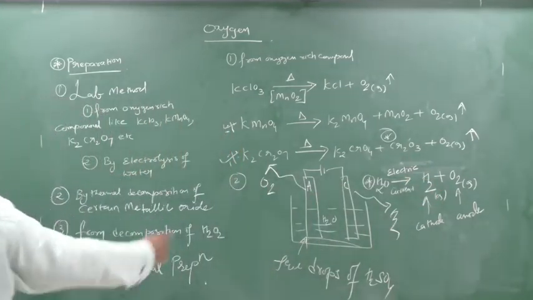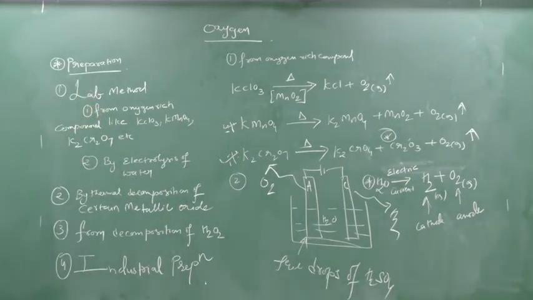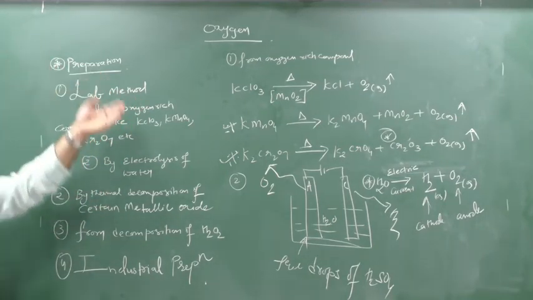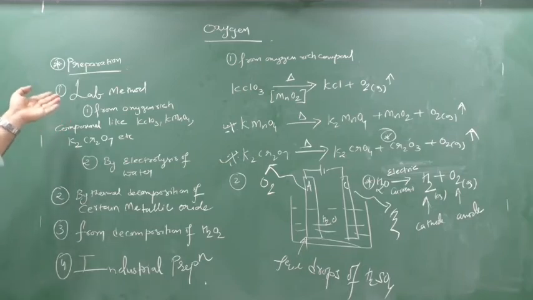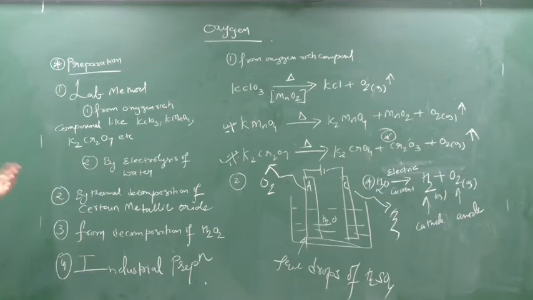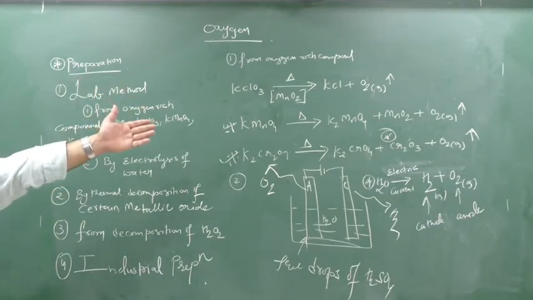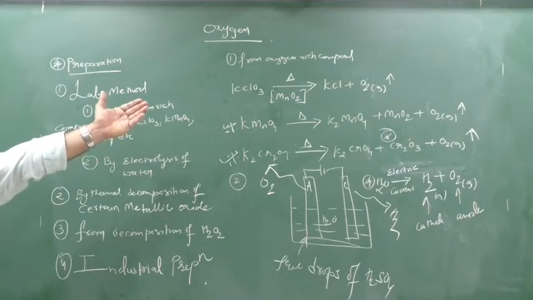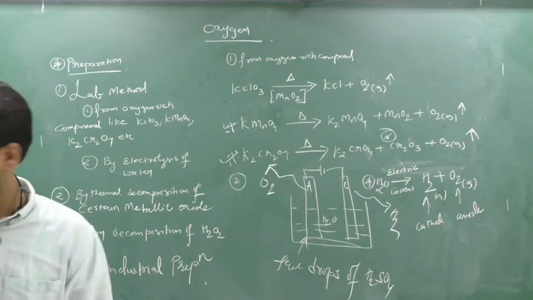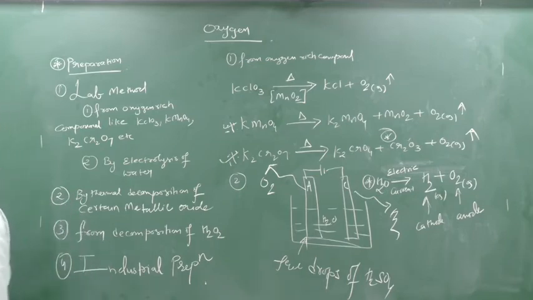Clear this part? So these are the first preparation, the laboratory method, from the decomposition of oxygen rich compounds like KClO3, KMnO4 and K2Cr2O7. Clear? So KClO3 if you decompose you get KCl plus O2, KMnO4 you decompose you get K2MnO4, MnO2 plus O2, and K2Cr2O7 if you decompose you get K2CrO4 plus Cr2O3 and O2. Clear? And by electrolysis of water. Clear this part? Okay. So next we will see this.